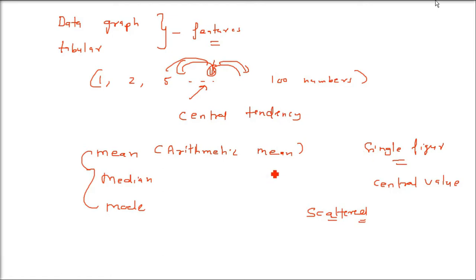Let me give you an example. What is the problem with central tendency if the data gets bigger? We will talk about four things: range, quartile deviation, mean deviation, and standard deviation. Before that, let me give you the problem. Let me write certain distributions.